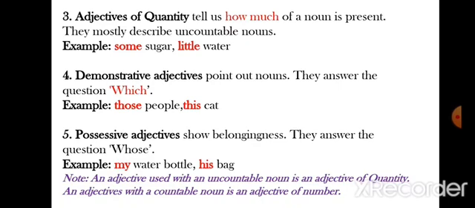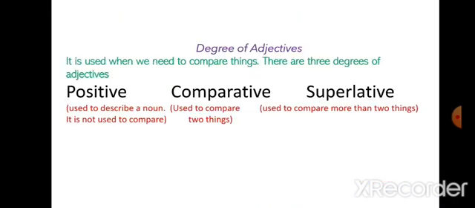Alright, note is given: an adjective used with an uncountable noun is an adjective of quantity. This I have already told you. When we use an adjective with an uncountable noun, that is called an adjective of quantity. Quantity is uncountable, whereas number is countable. When we are using number, the nouns must be countable. Alright, I hope you have understood till here.